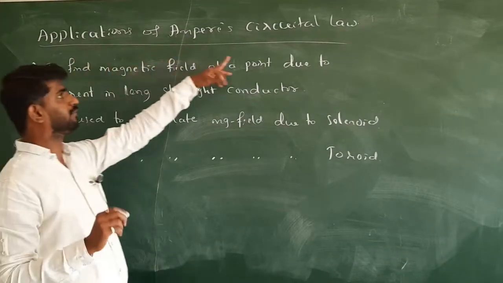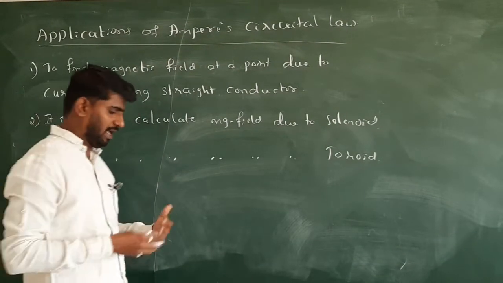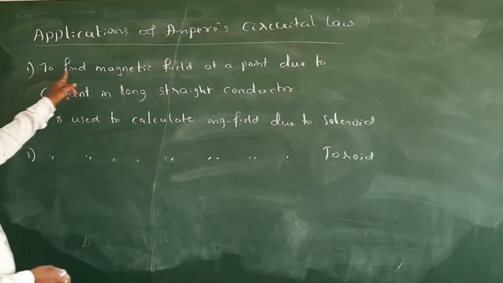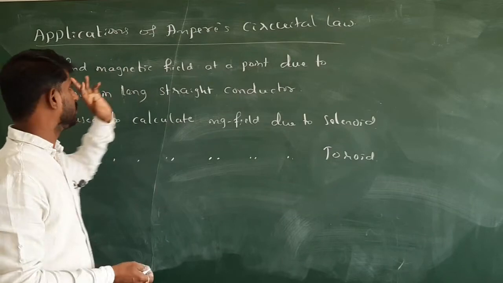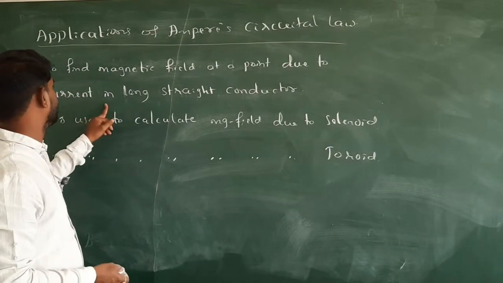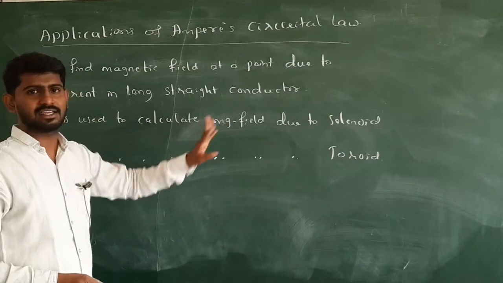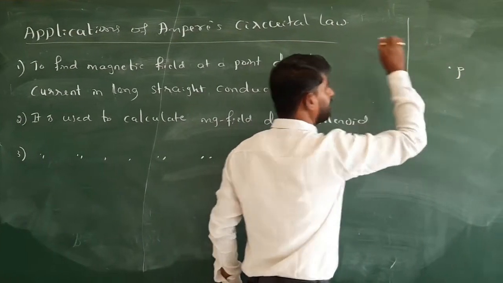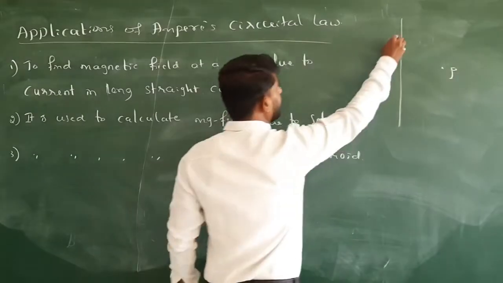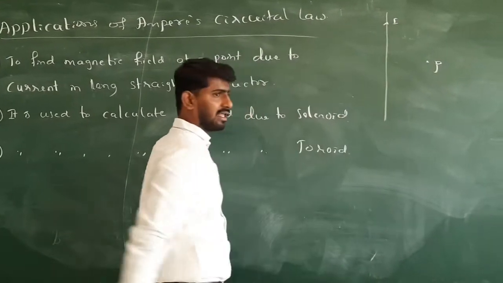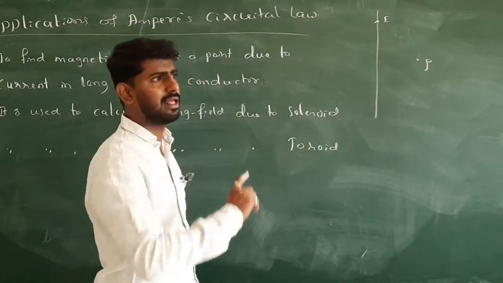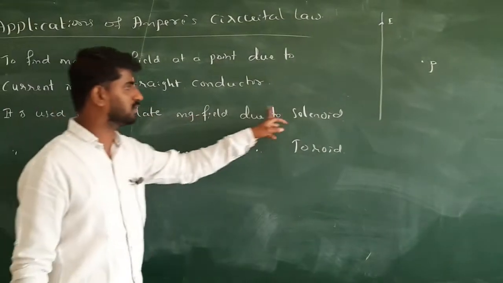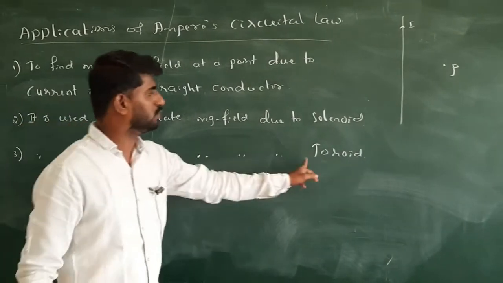Applications of Ampere circuital law. You may get a 2-mark question: write any two applications of Ampere circuital law. The first one, it is used to find the magnetic field at any point due to a current in a long straight conductor. Like, if there is a long straight conductor, the magnetic field at P has to be found out. Due to what? Current I flows in this long straight conductor, so around that current there will be a magnetic field. Right. Then it is used to calculate the magnetic field due to the solenoid and to calculate the magnetic field due to the toroid.